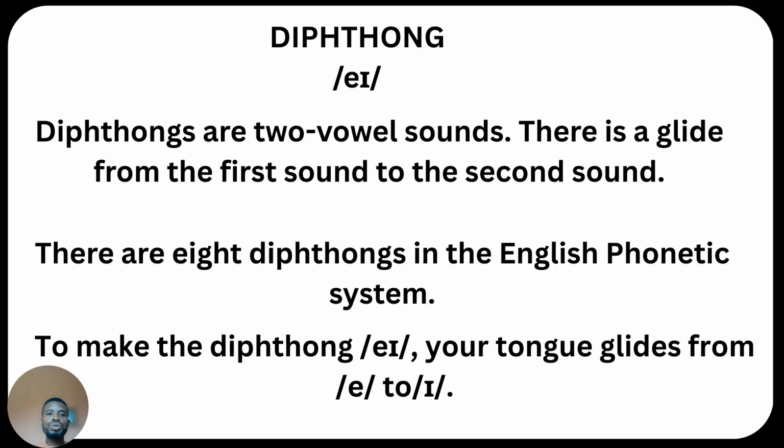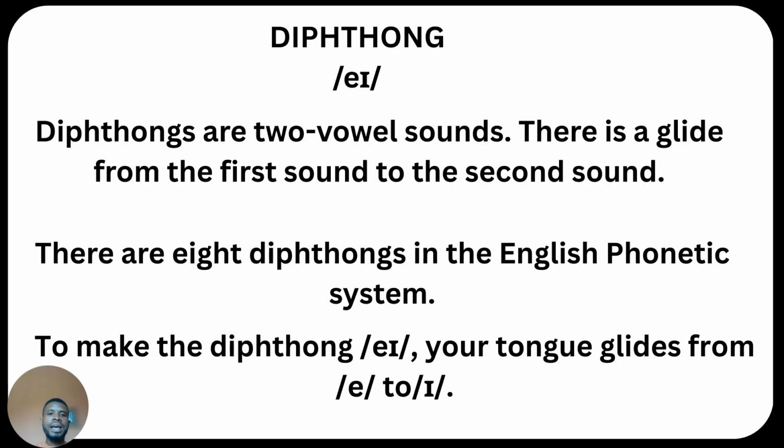Diphthongs are two vowel sounds. There is a glide from the first sound to the second sound. In the English phonetic system, we have 8 diphthongs. These are /eɪ/, /aɪ/, /ɔɪ/, /əʊ/, /ɪə/, and /aʊ/. But for this class, we are going to talk about diphthong /eɪ/.